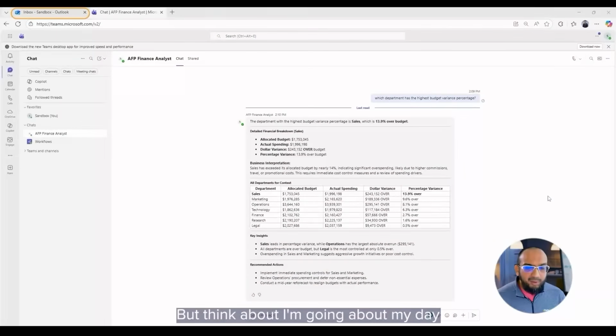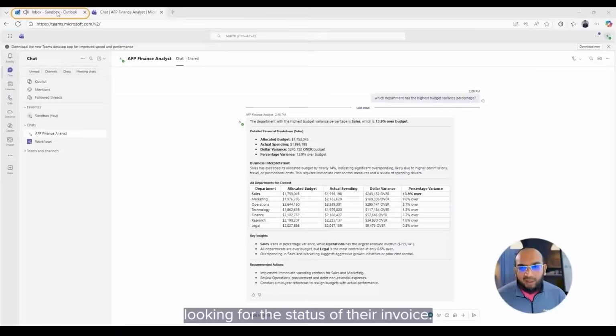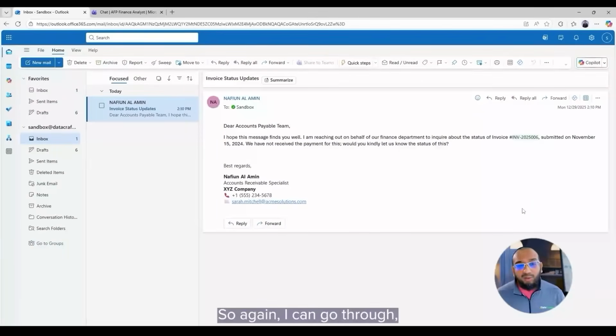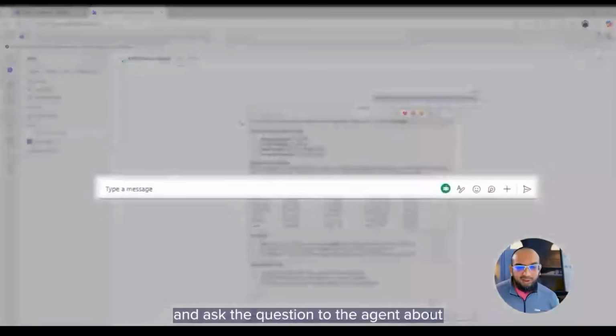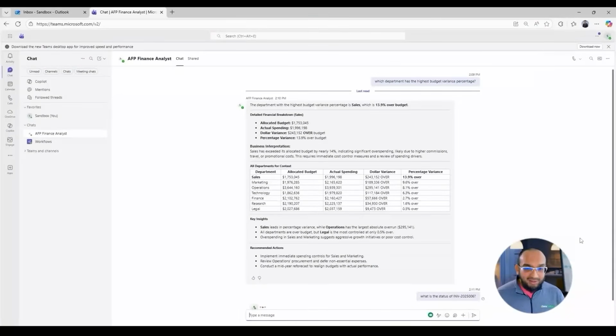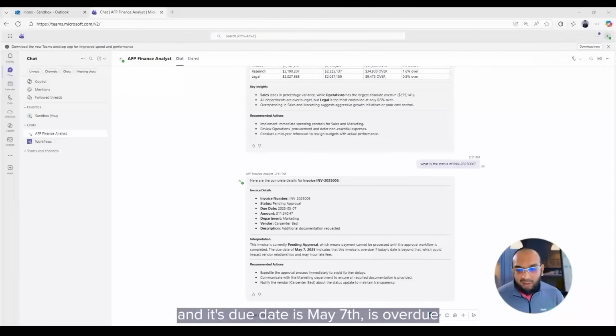Think about I'm going about my day and I get an email from one of my vendors looking for the status of their invoice, right? So again, I can go through, look it up, and do all that stuff. Rather than that, I could jump straight into my agent and ask what is the status of my invoice. It's thinking about it. So it has come back and told me this is waiting pending approval and its due date is May 7th. It's overdue and things like that. But as you can tell, this is demo data.